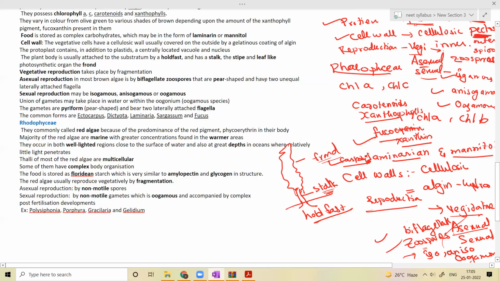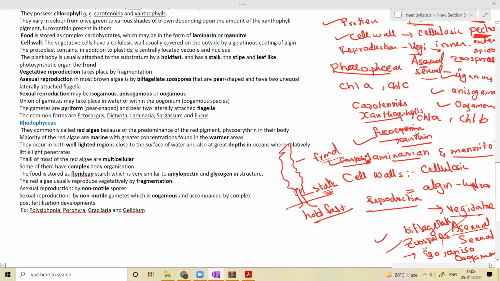The common forms are Ectocarpus, Dictyota, Laminaria, Sargassum, and Fucus. So these are the examples of the brown algae: Ectocarpus, Dictyota, Laminaria, Sargassum, and Fucus.